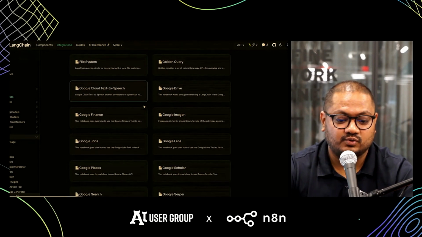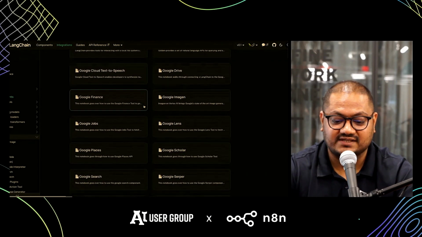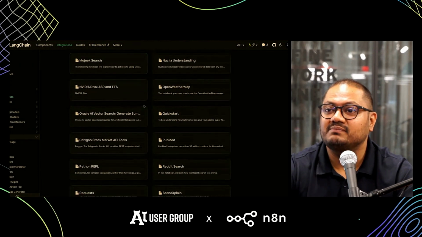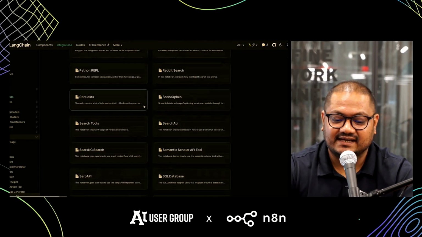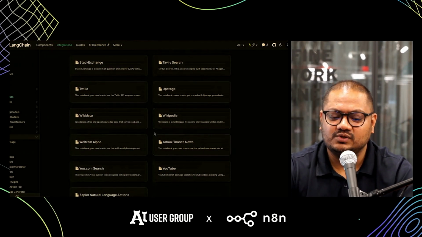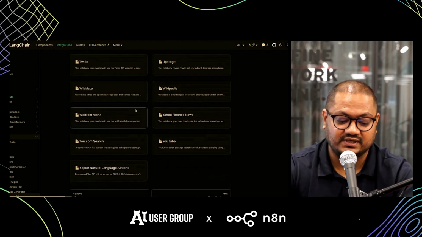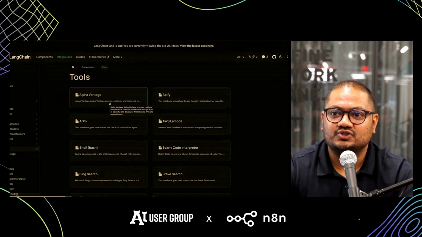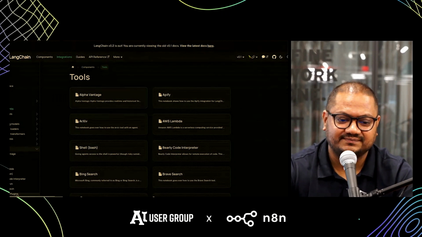Google has a bunch of tools available, Google Finance, Google Imagine, Wikipedia is also here. So there are a lot of tools which are being built by the community, which make it easy for developers to access some of them and build further upon them, right? So these are tools which help us fetch the relevant data. Yahoo Finance is also here. And we are going to use, let's say, Alpha Vantage to showcase this particular query.